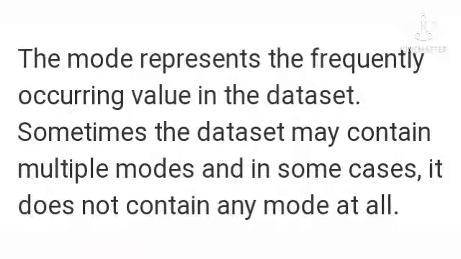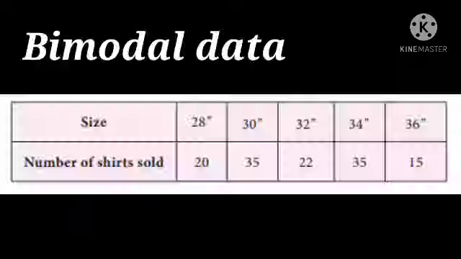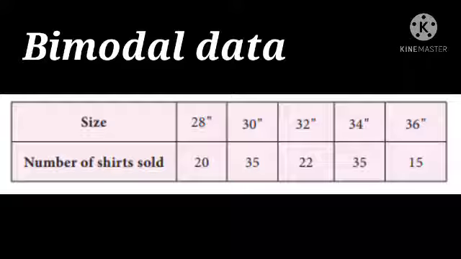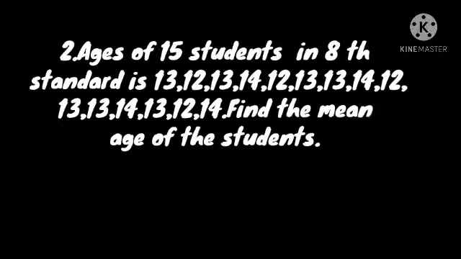Mode. The mode represents the frequently occurring value in the data set. Sometimes the data set may contain multiple modes and in some cases it does not contain any mode at all. If the data has 2 modes, then it is known as bimodal data. Children, now let us see exercise 5.1.